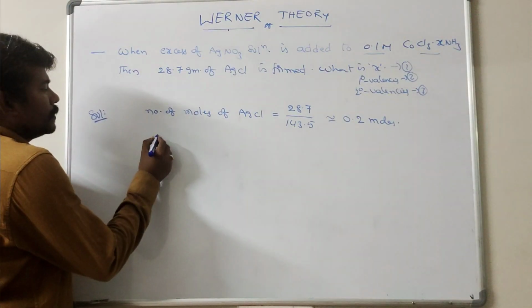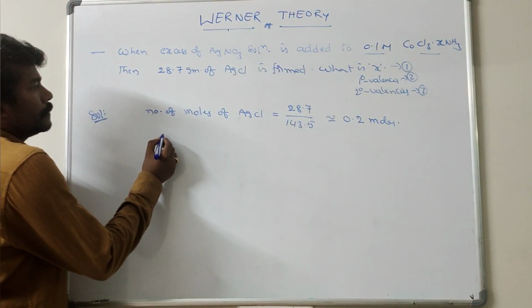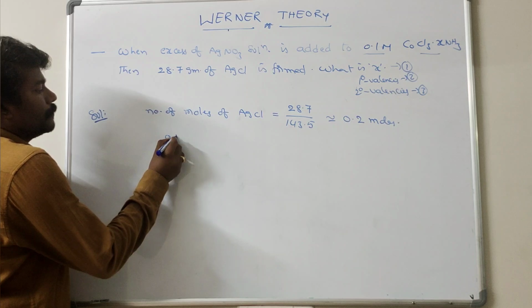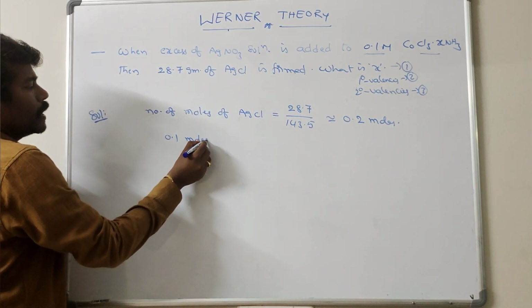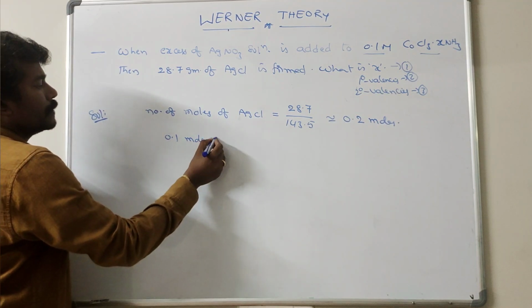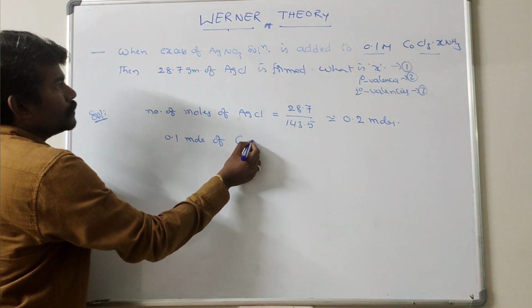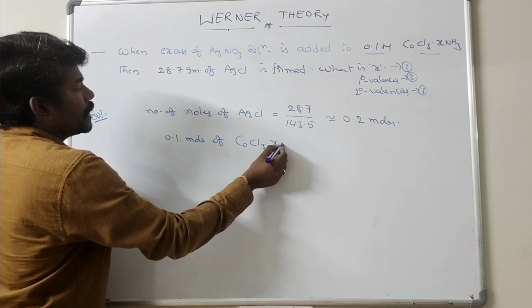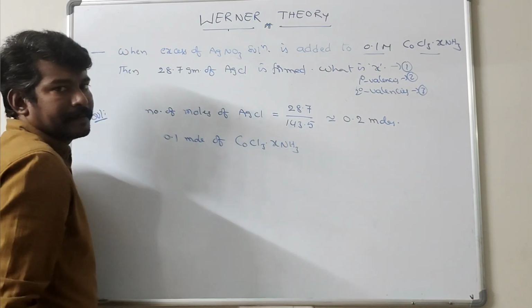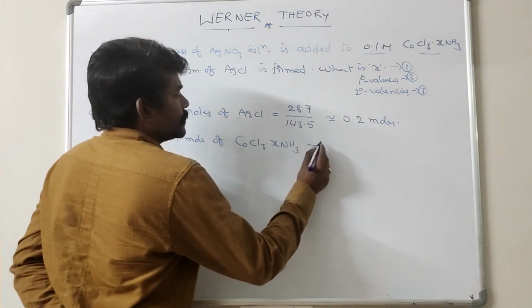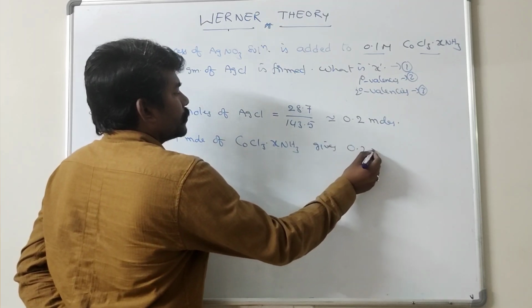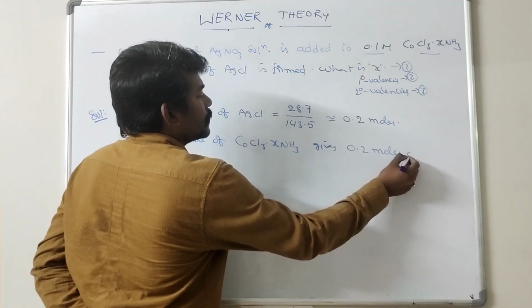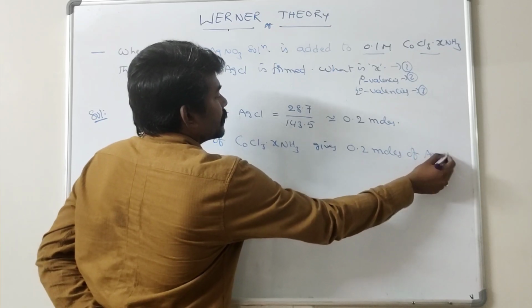So from the given problem, 0.1 mole of CoCl3·xNH3 gives 0.2 moles of AgCl.